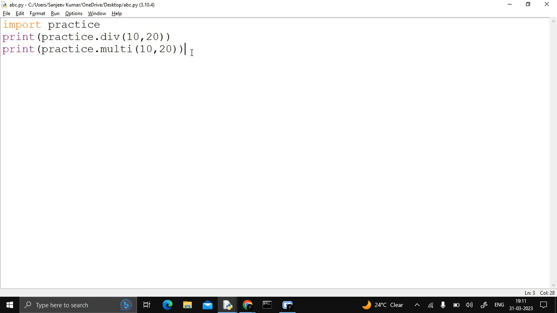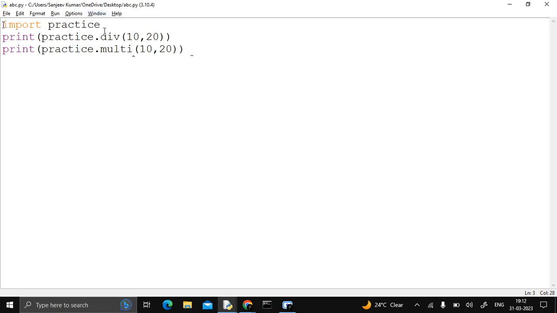So now you can see we define this function in the practice.py file, but we access or call this function in the abc.py file. So that is the functionality of a module. So that's why we use modules. So that is called a user defined module. Okay, so this is the first way you can access a function in the practice file.